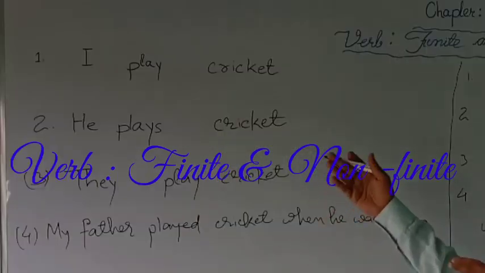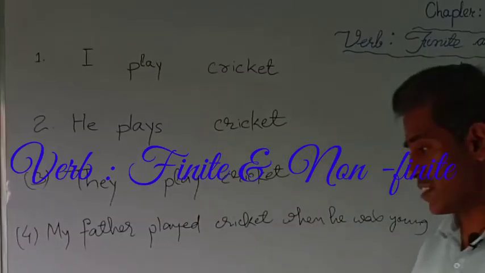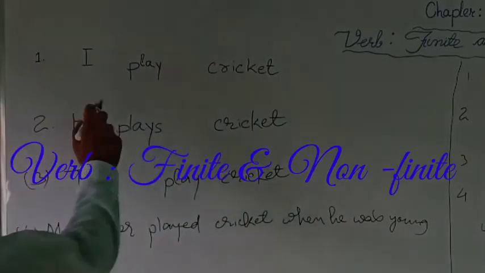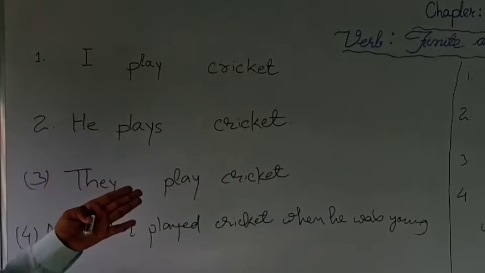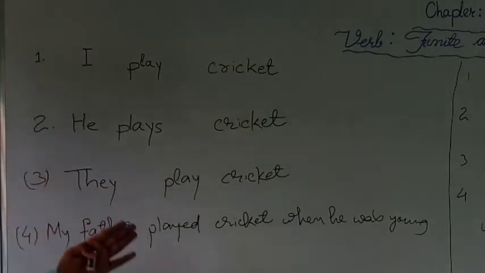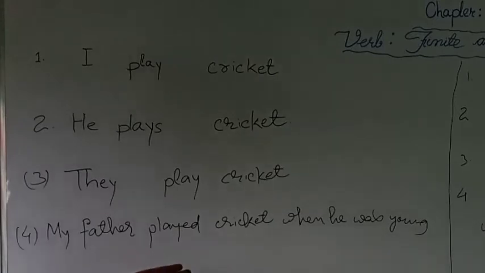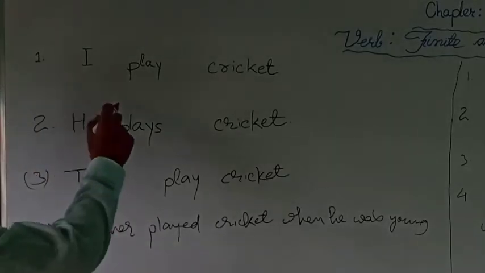Now look at the sentences on the board. In the very first sentence: I play cricket. The second sentence: he plays cricket. Third sentence: they play cricket. And the fourth sentence: my father played cricket when he was young. Now if we observe the sentences, in the first sentence, I play cricket.